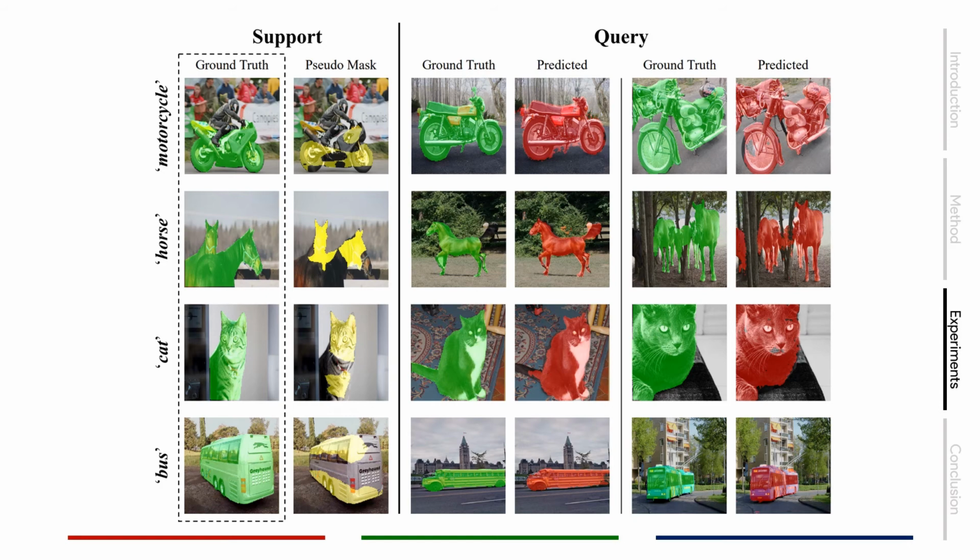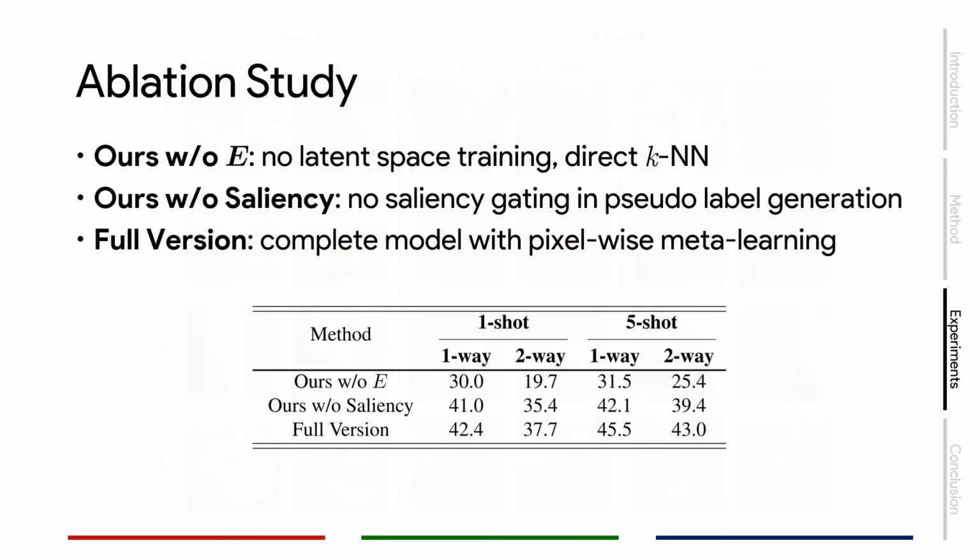Here are some one-way one-shot segmentation results. Despite providing our model with partially labeled pseudo-masks as support set ground truths, which are shown in the second column, it is still able to predict masks for query images with satisfactory performances, as evident in columns 4 and 6.